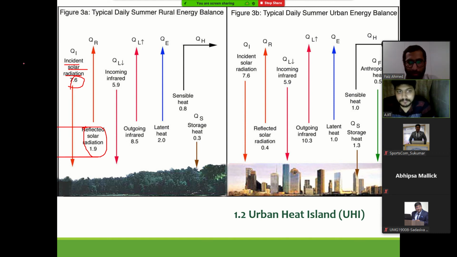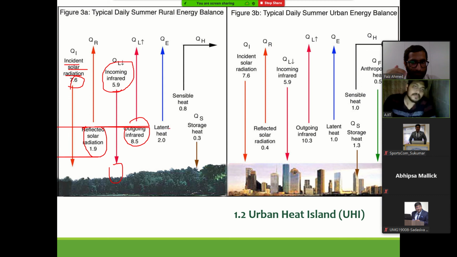Similarly, infrared radiation comes in; how much resultant is absorbed and how much is sent back is some quantity. Latent heat, what is exhausted from these, is also one quantity.